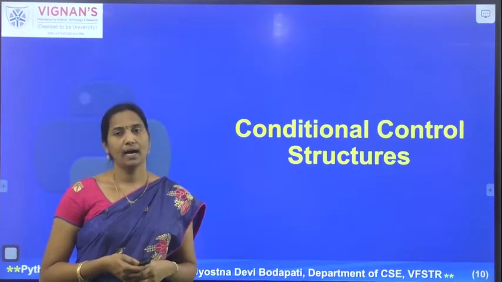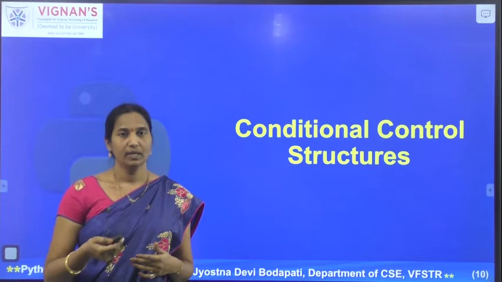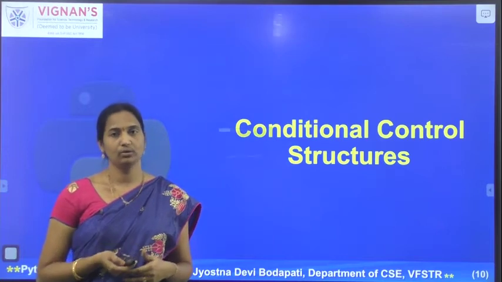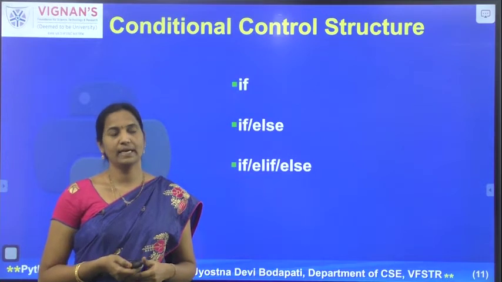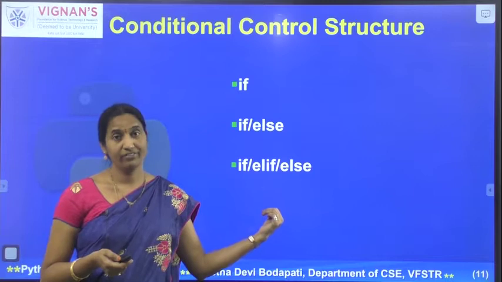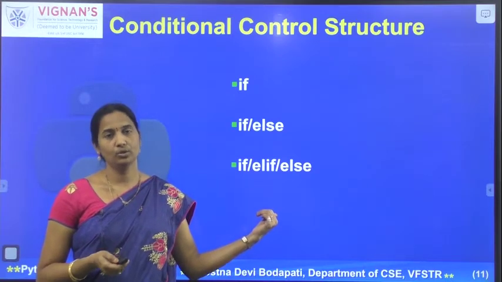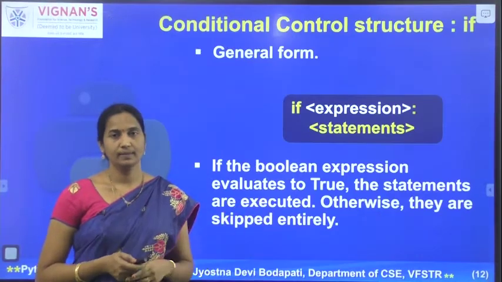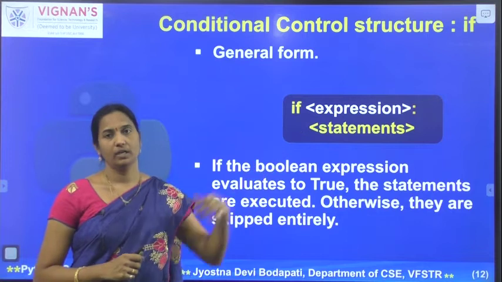Now let's see how we can achieve the conditional control structures, how we can implement the conditional flow of execution in Python. Python facilitates conditional flow of execution with the help of these keywords: if, elif and else. So now let's go through the statements in detail, starting with implementing the conditional control structure with the if keyword.